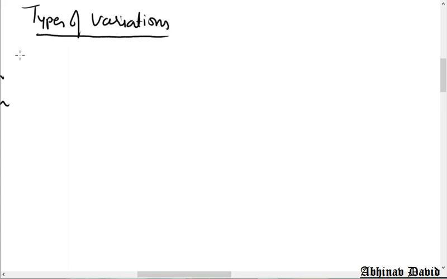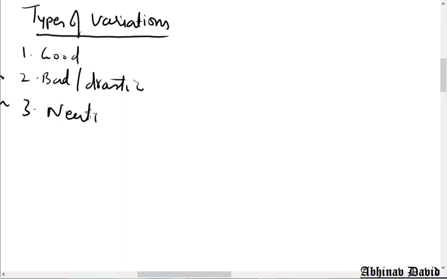Let me write here the types of variations. Number 1, good. Number 2, bad or drastic. Number 3, neutral. Neutral means they don't affect much.